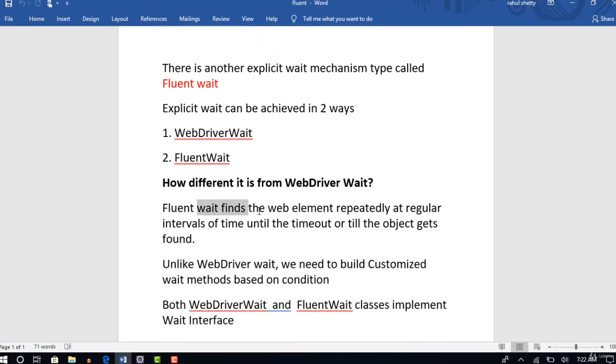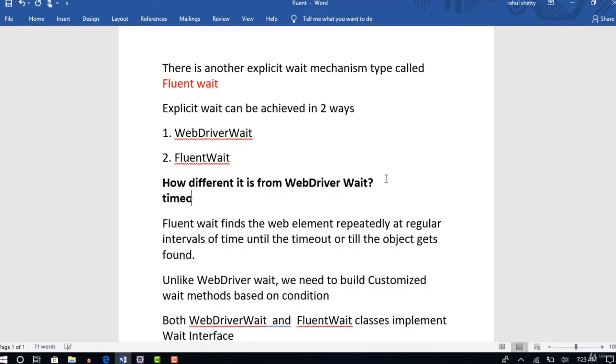Here, fluent wait also finds the web element repeatedly until the timeout, or till the object gets found. Okay, if you are waiting for an object and you give a timeout equal to 10 seconds, it will wait until the timeout, or if it finds the object it is looking for before 10 seconds, then it will stop and continue to the next step, which is a great thing about explicit wait, which we did with an example of WebDriver wait.